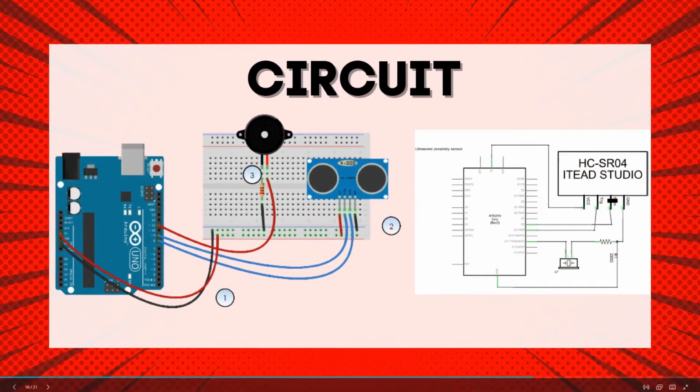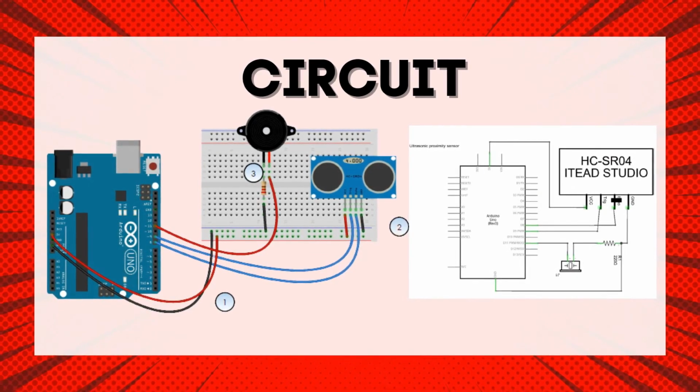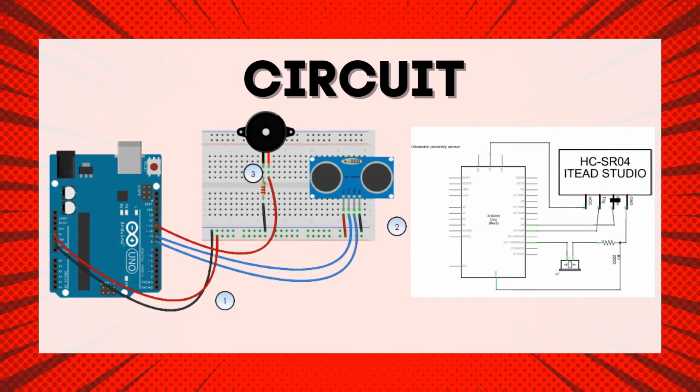This is the design of our circuit, the car park collision detector. On the left side is the breadboard view, and on the right side is the schematic diagram of our circuit. To build it, connect the 5-volt supply and ground to the breadboard's power buses.